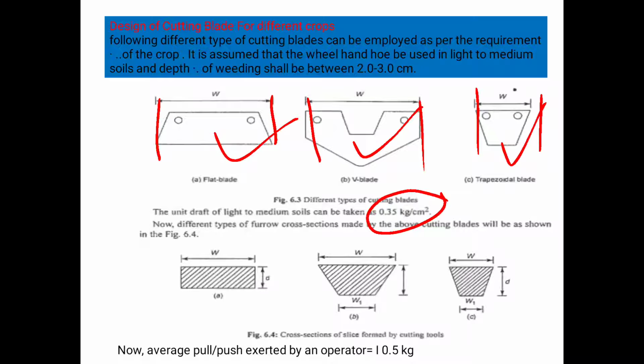Now different types of furrow cross sections made by the above cutting blades will be shown in the figure. Locally available as well as manufactured blades are designed as flat blade as well as V blade with different shapes. Here is also shown, this one is the W, this one is the height, this is the W shape for trapezoidal section. These both are the same, only the change is that the width here is higher and the width there is lesser. So average pull and push exerted by operator is 0.5 kilogram.